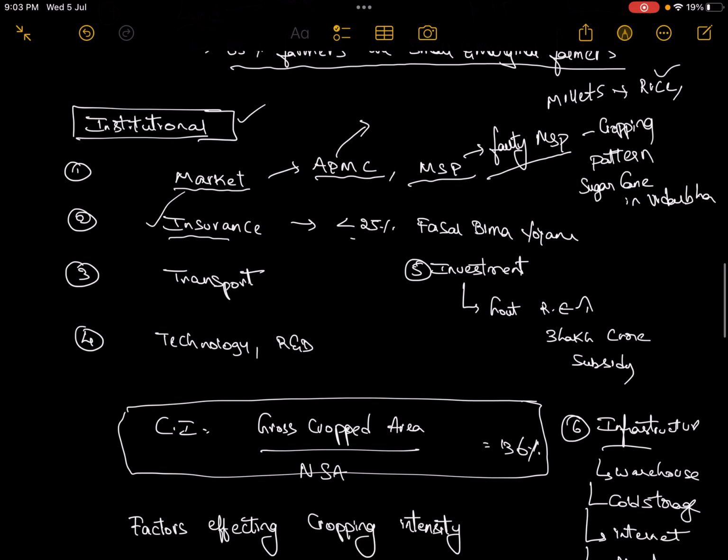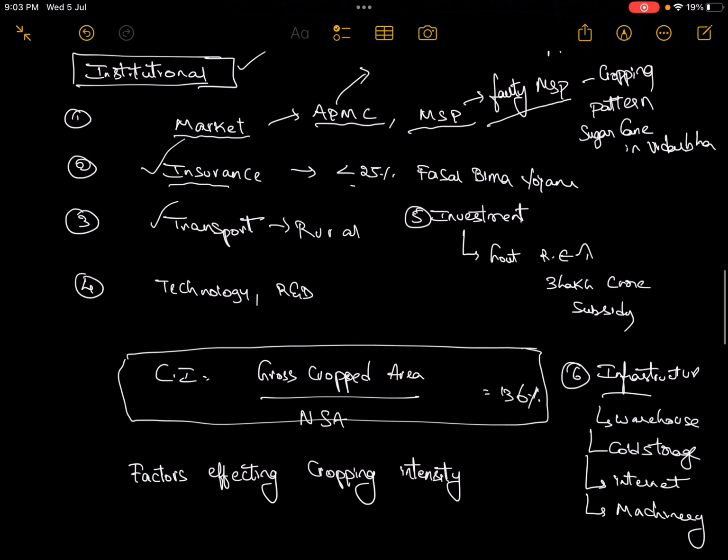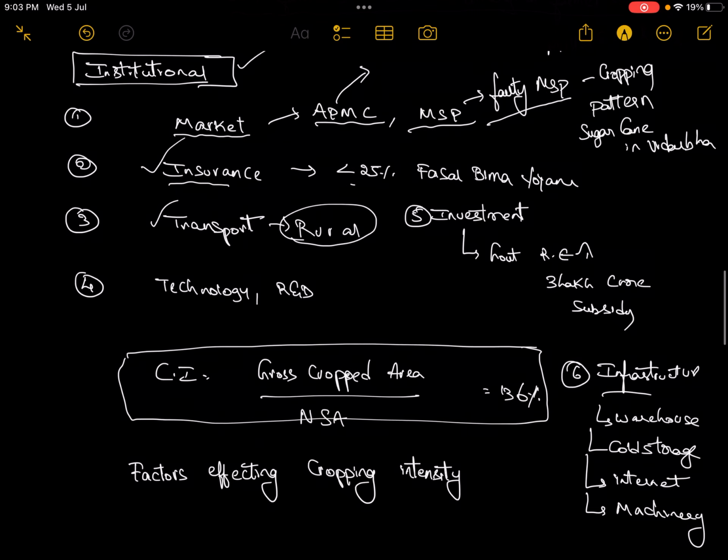And insurance I have already discussed. Transport: there are no proper rural roads. Lack of rural roads will affect the market in India. Only when there is proper road facility can the farmer take his crop from his field to the consumer, right? If there is no proper road system, how will the farmer take it?